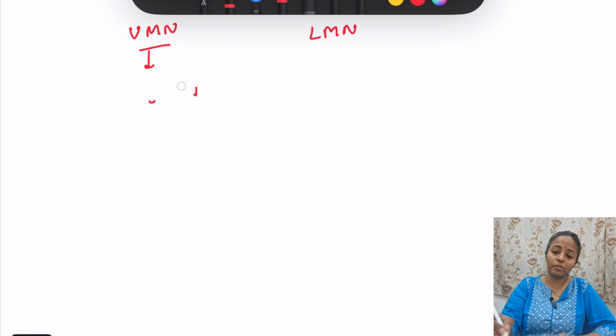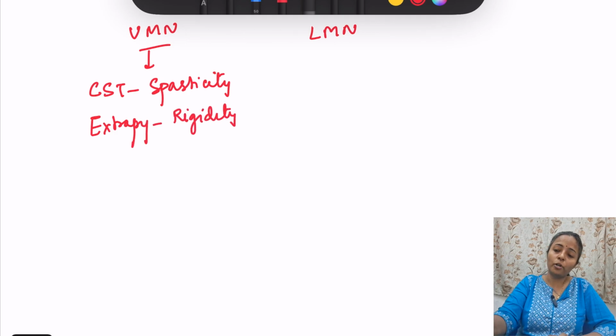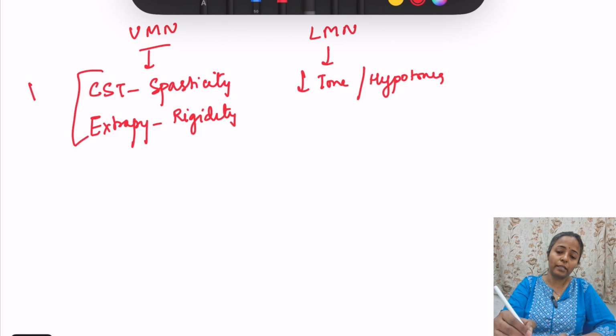First is corticospinal tract. If it is injury to corticospinal tract, it leads to spasticity, and if it is injury to extrapyramidal tract, then it is rigidity. In lower motor neuron lesion, there is decrease in the tone or loss of tone, or hypotonia. This is hypertonia. Increase in the tone is hypertonia.